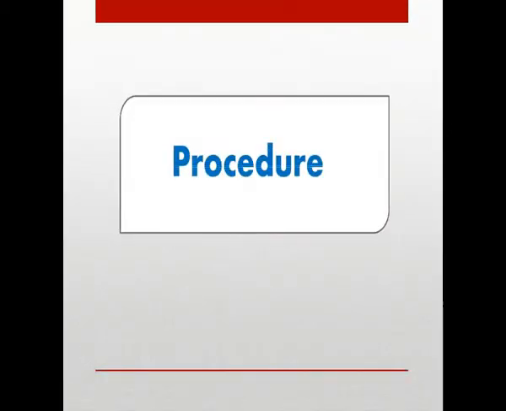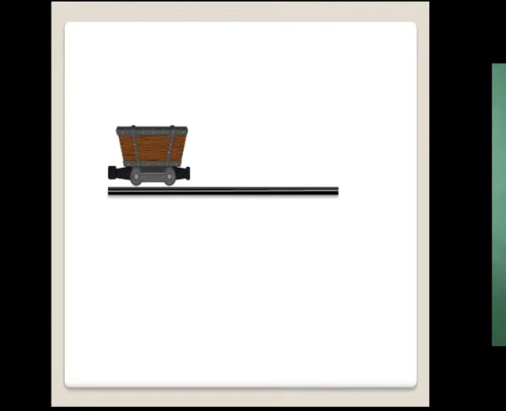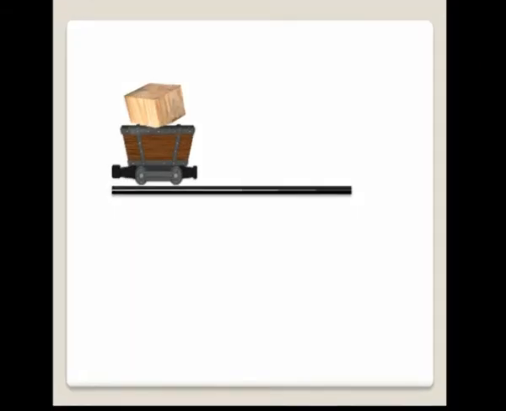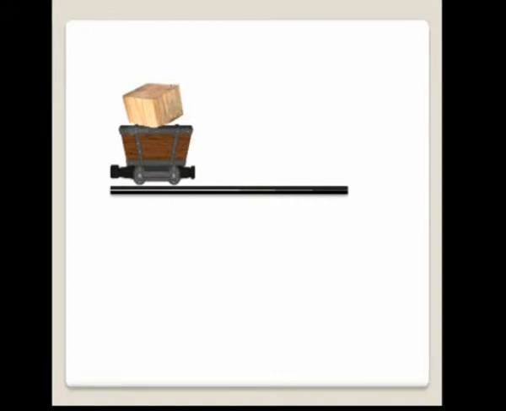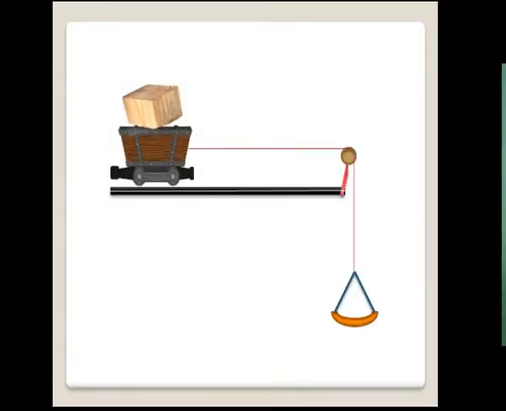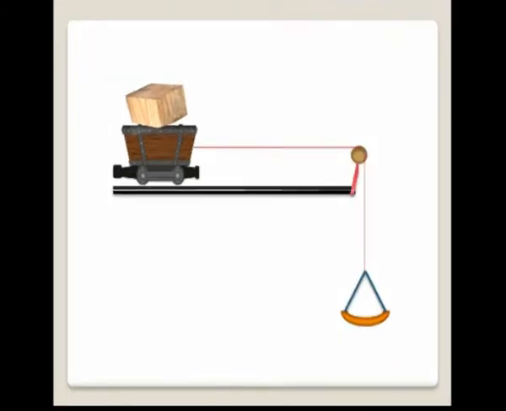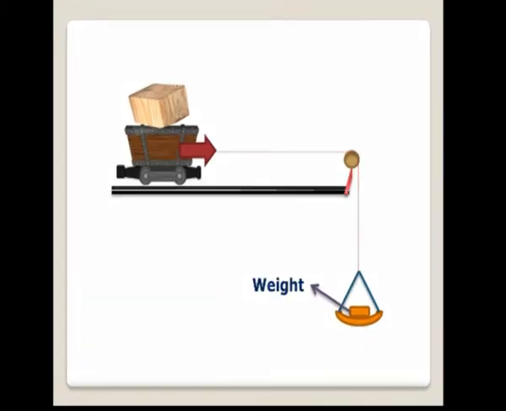Procedure: take a small toy trolley and keep a small wooden block on it as shown in the figure. Tie a string to the trolley and pass it over a pulley, and the other end of the string is fixed to the weight hanger. Take a small weight and keep it on the weight hanger and observe the changes.